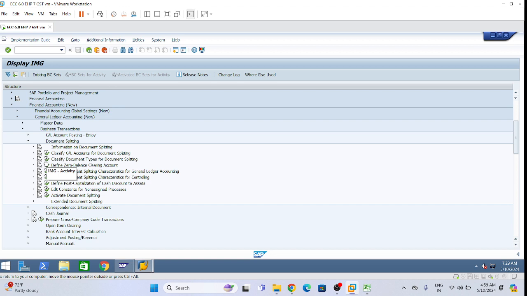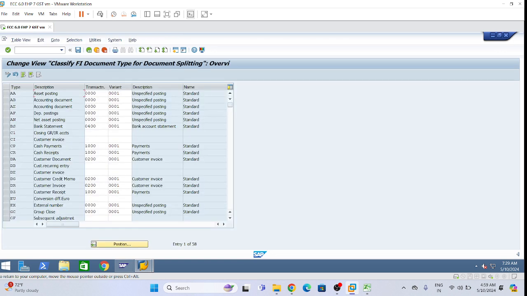Whether that is available or not in the system. We need to check for the KR also, KR, KG, KZ. Same way we need to check whether CP and CR is there or not. CP and CR is by default there, but we need to just check whether this configuration is available or not in the system.